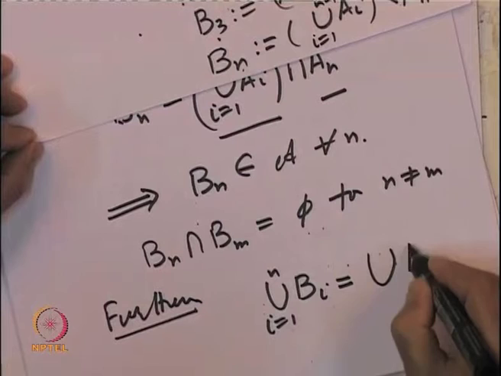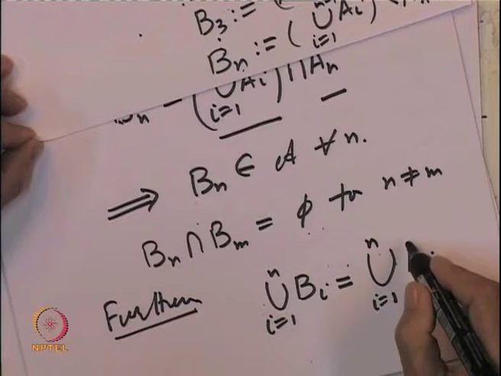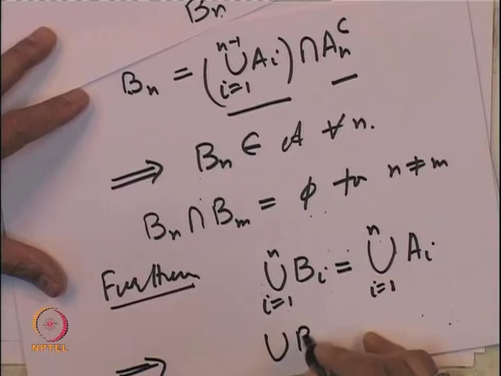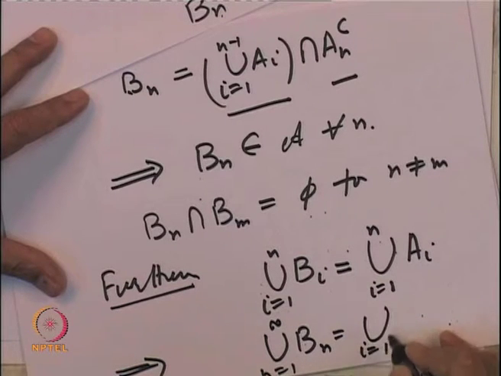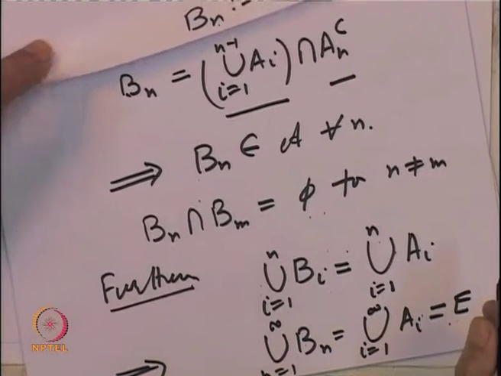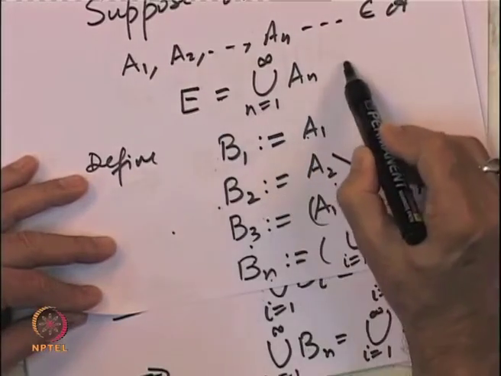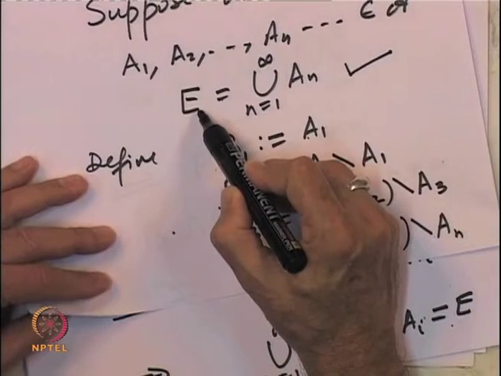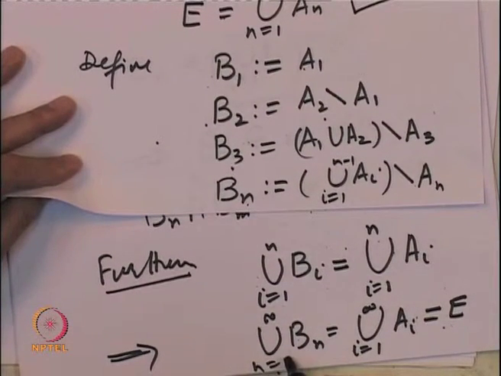So, for every n, the union of B i's, i equal to 1 to n, is same as the union of A i's, i equal to 1 to n. So, as a consequence, this implies that the union of B n, n equal to 1 to infinity, is same as the union i equal to 1 to infinity of A i, which was our set E. So, what we have shown? We have shown that if we start with any countable union of elements in the algebra, E need not be an algebra, but E can be represented as a disjoint union of sets B n, and each B n is in the algebra.